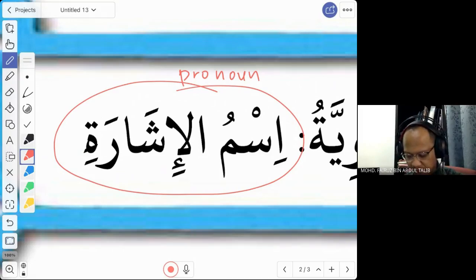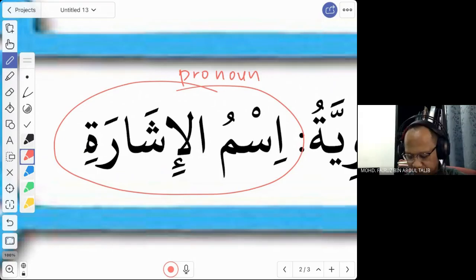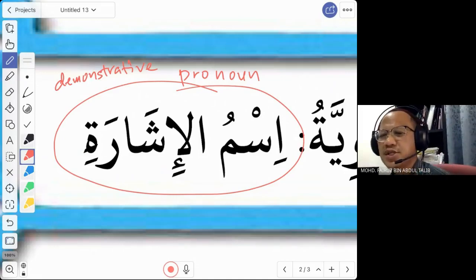And what is isyarah? Isyarah is if you want to point, you want to say this, you want to say that. To point to something, to point to someone, that is isyarah. And the term we use to translate these two words is demonstrative pronoun. So this is just the term ismul isyarah. Even though this is just the term, I want you to memorize it.